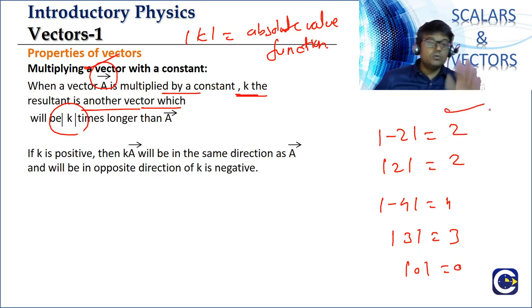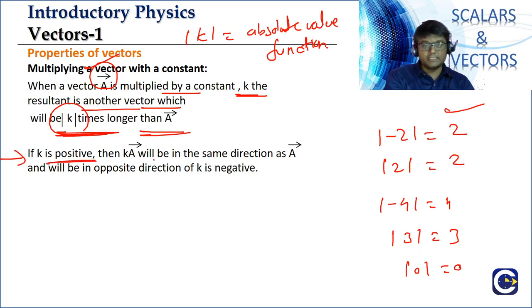Okay, so look at this. If you are multiplying a vector by a constant k, then the resultant will be another vector. It will be modulus of k times longer than a bar. How many times longer than a bar? Modulus of k times longer than a bar. Okay, we'll discuss this with examples. Look at the next point also now.